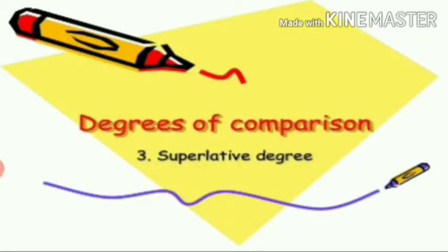Next, the third one. We have seen positive, comparative, and the last one is superlative degree. That is comparing one person with the rest of the people, or one thing with the rest of the things. One with all. Okay, comparing one with the rest.